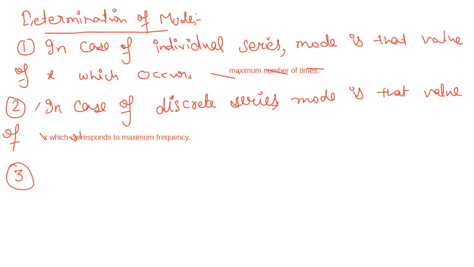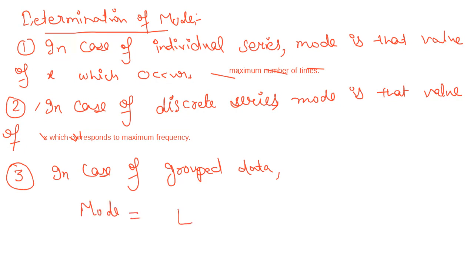Now write down number 3, that is important. In case of grouped data, means when class intervals are there, mode is equal to L plus (Fm minus F1) divided by (2Fm minus F1 minus F0), multiplied by H. Please write down this formula.